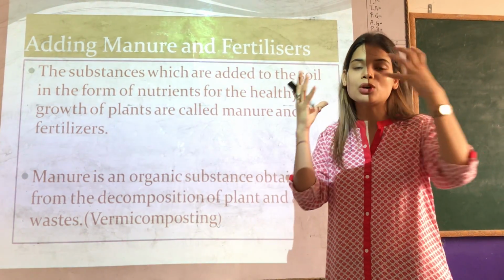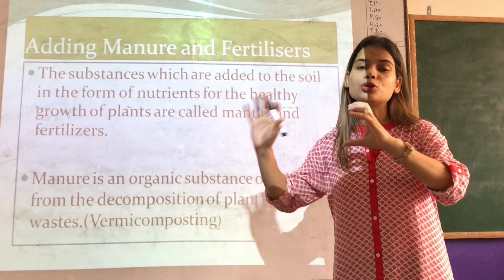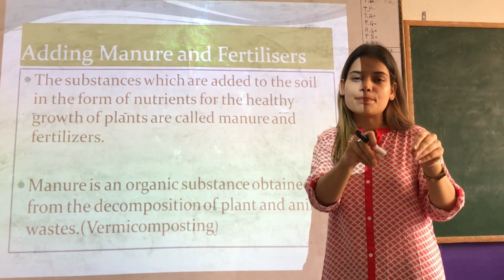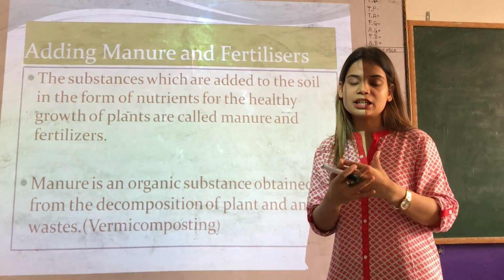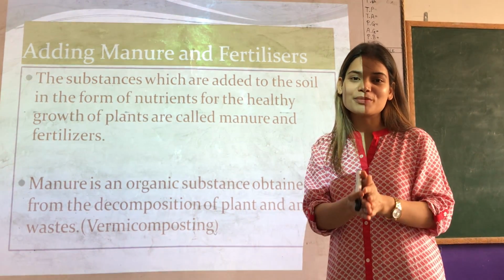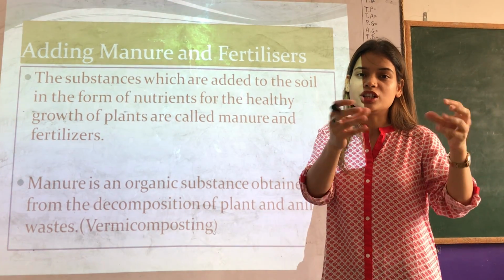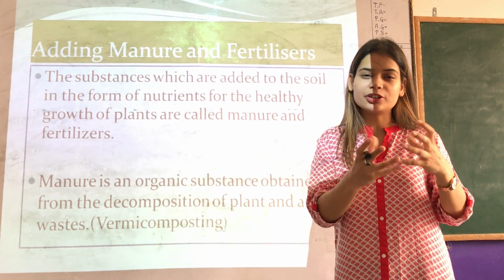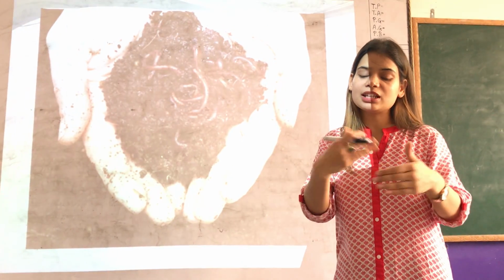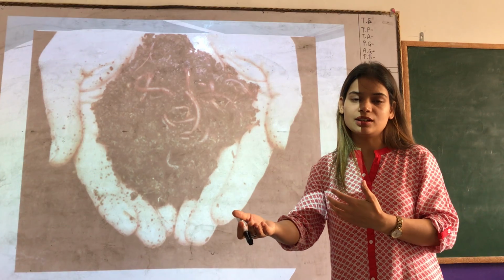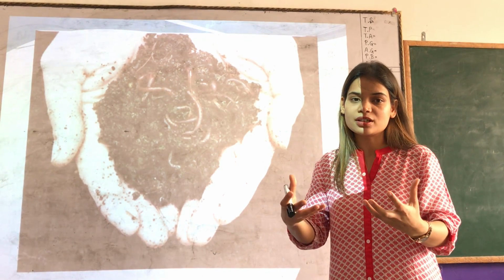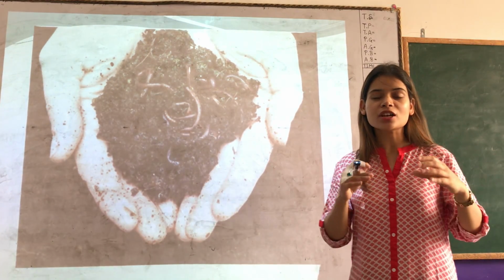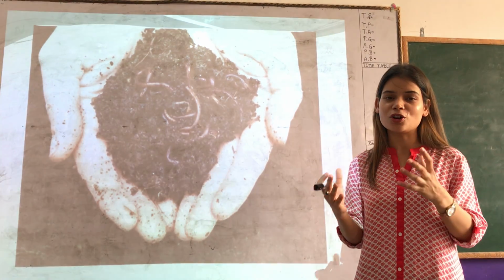Dig a pit in the soil, put all this organic waste into the pit and add a few decomposers, as in vermicomposting. That process is called vermicomposting. You can add a few decomposers like earthworms and red worms that you will see in the next slide. These worms help to decompose the dead and decaying plants and convert them into manure. So these are the red worms. I hope you have studied vermicomposting in your 6th class.